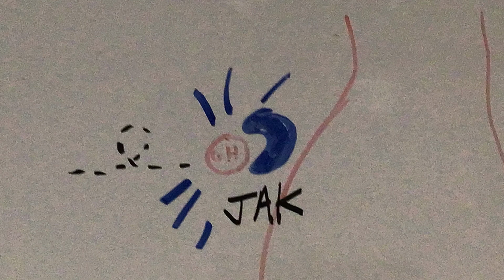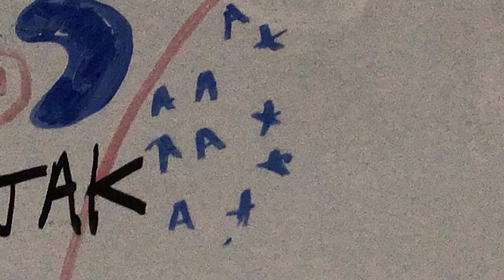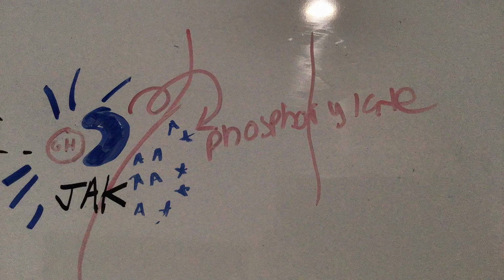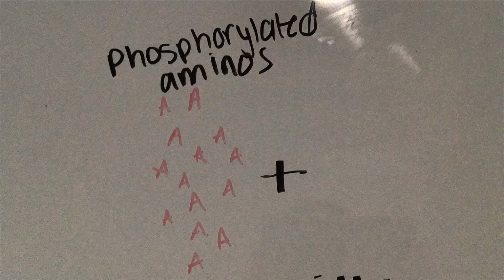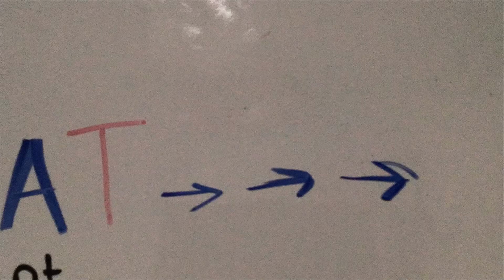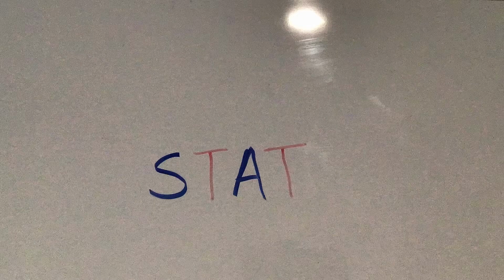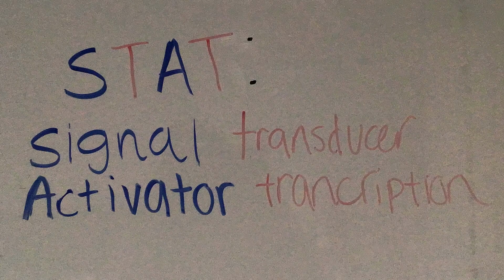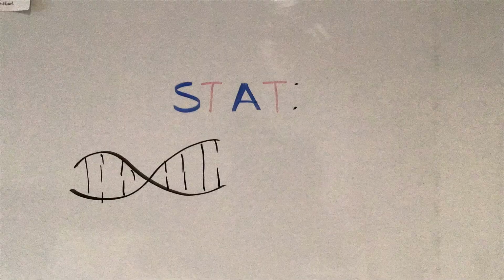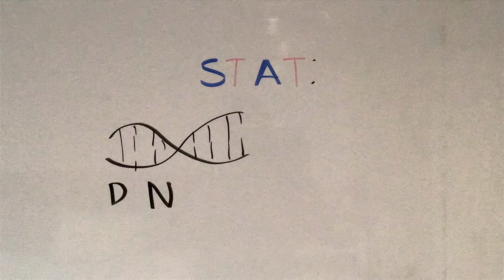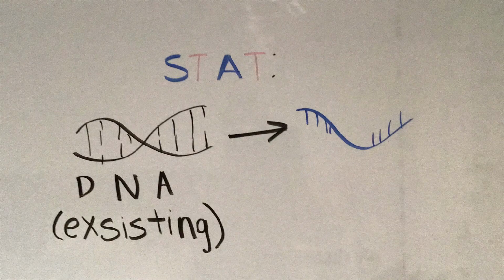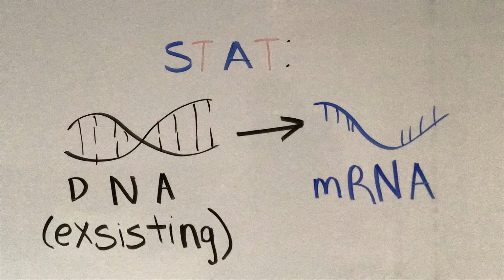The resulting binding will lead to the phosphorylation of the existing amino acids within the target organ. This phosphorylation will activate something called STAT. STAT is known as signal transducer and activator of transcription. STAT will translate the existing gene sequence into mRNA.